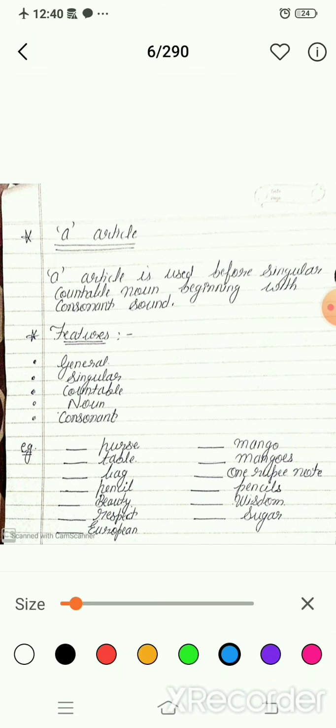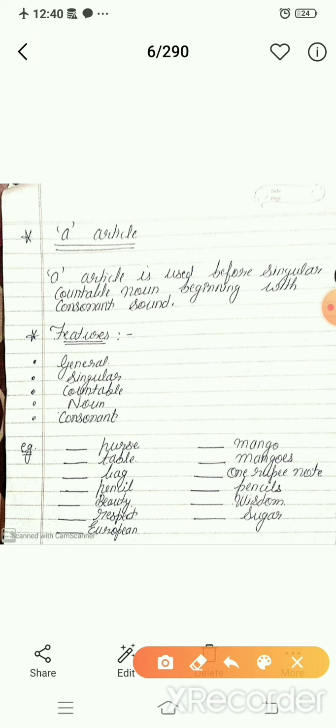I'm going to start with your first article, the a article. Where do we use this article? Look here. A article is used before a singular countable noun beginning with a consonant sound. Now, what are the features of this article?